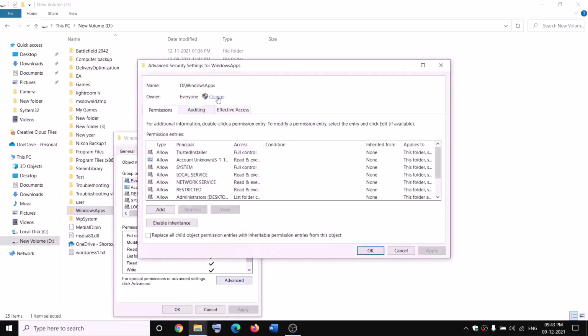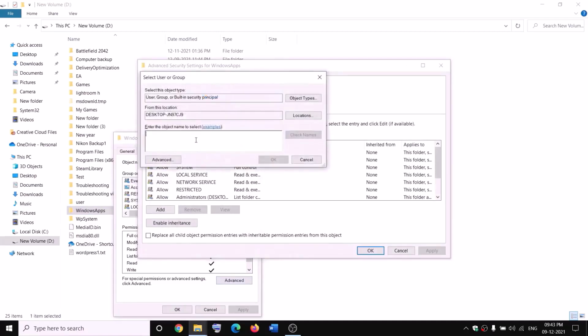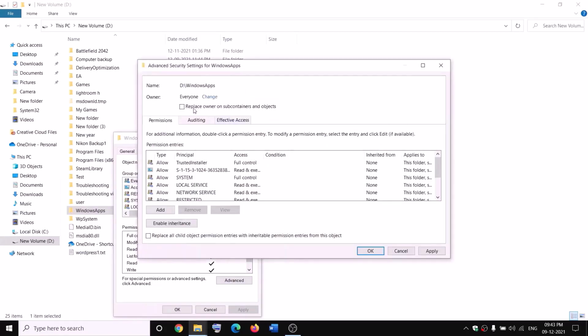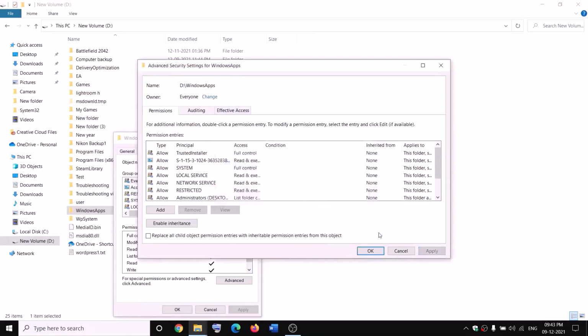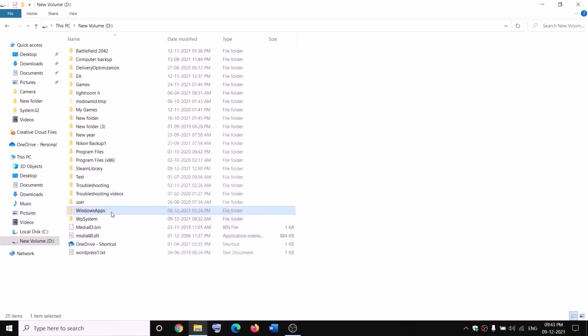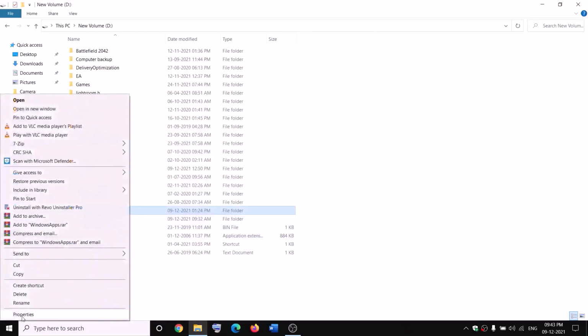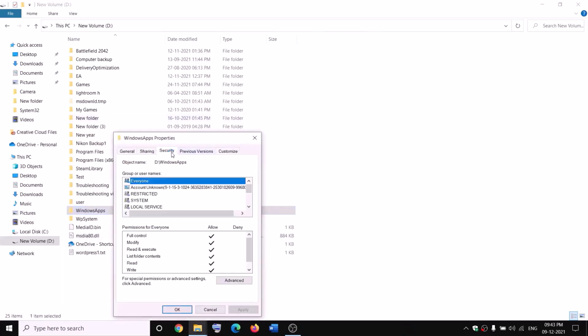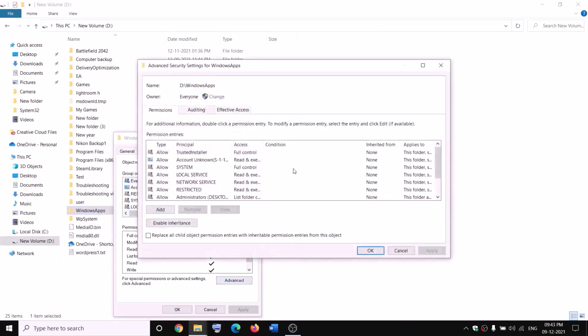Now click on Change over here, type in Everyone in the box. Click on Check Names, then click on OK. Now put a check on the box which says Replace owner on subcontainers and objects and then click on Apply. OK, OK, again OK.